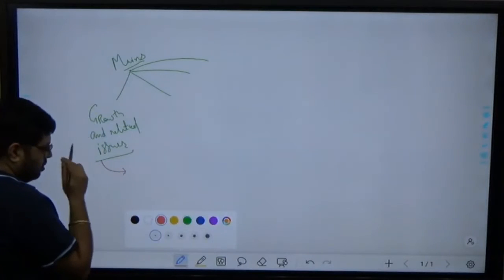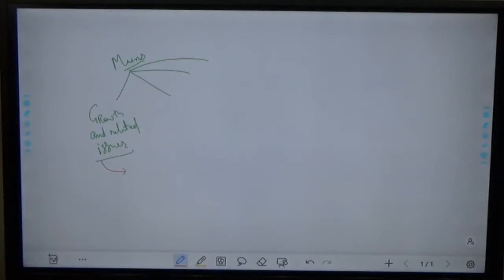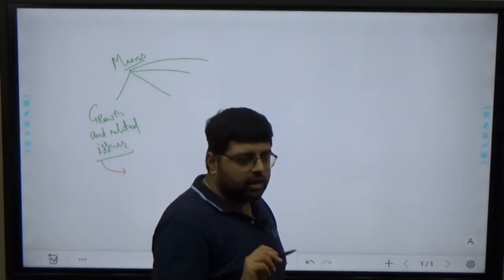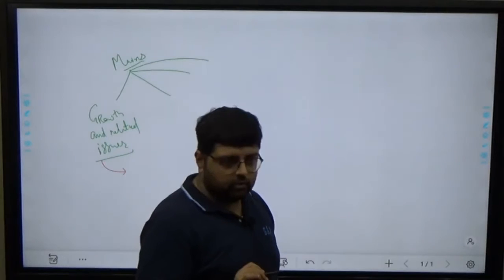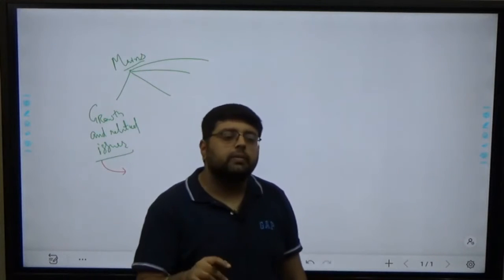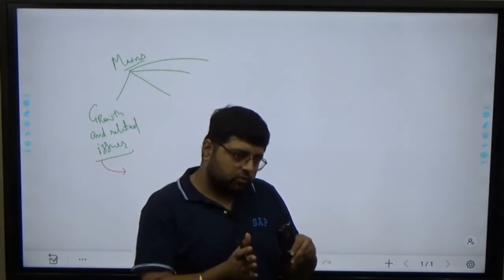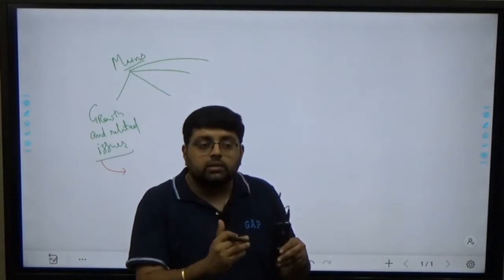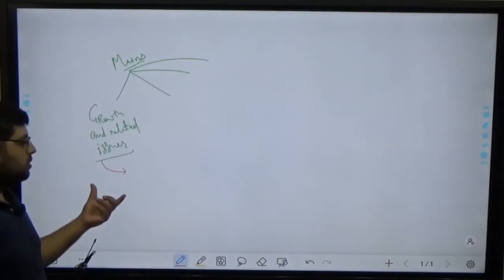Now just one simple question. For example, nowadays there is news with respect to growth. IMF, you have heard about it, that is the International Monetary Fund. Recently it said in the newspaper that India's growth will be contracted by 10%. Means our growth will be reduced from the previous year by 10%.